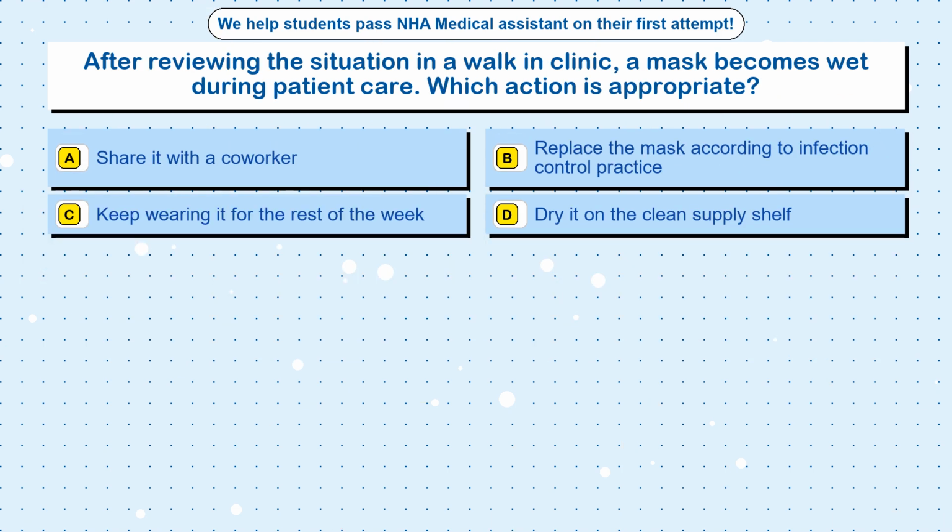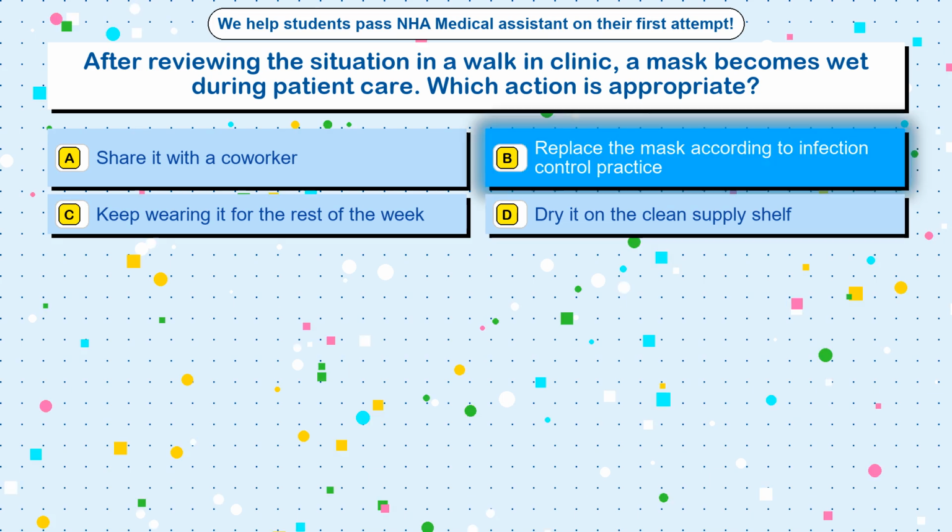Question 4. After reviewing the situation in a walk-in clinic, a mask becomes wet during patient care. Which action is appropriate? Option A, share it with a coworker. Option B, replace the mask according to infection control practice. Option C, keep wearing it for the rest of the week. Option D, dry it on the clean supply shelf. The correct answer is option B, replace the mask according to infection control practice.